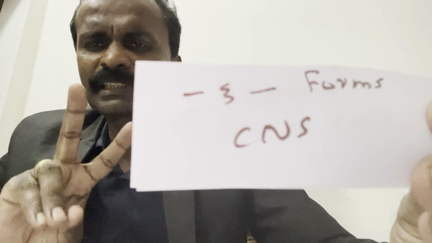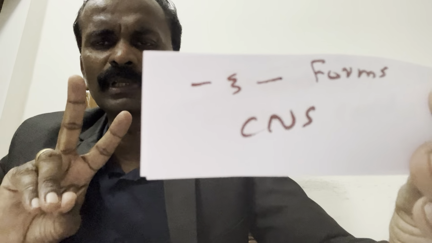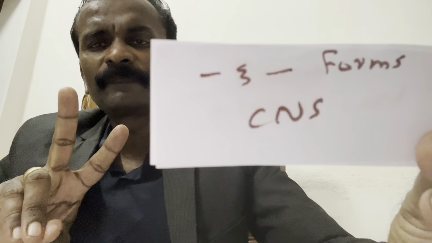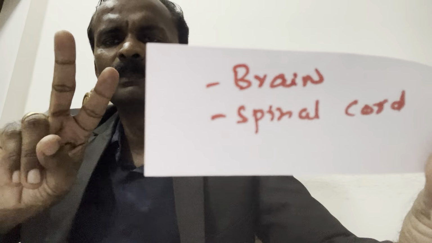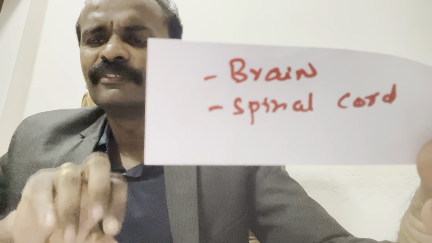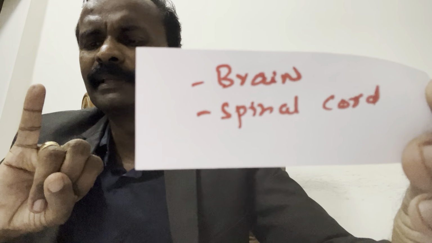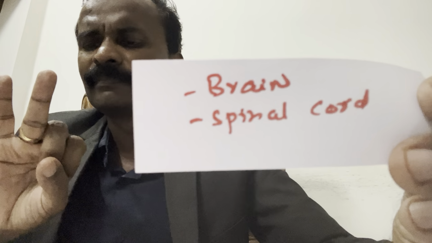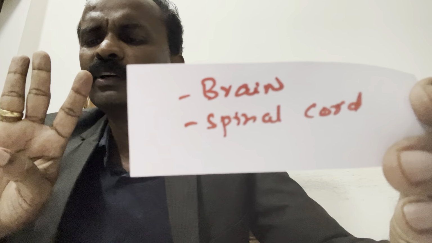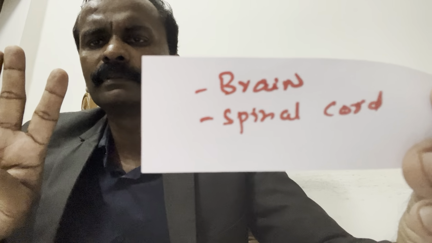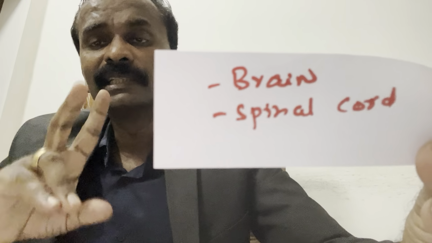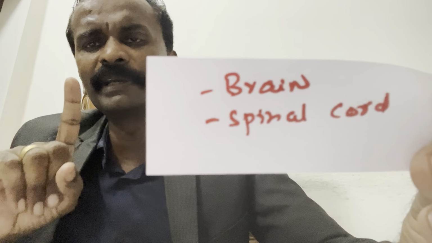The central nervous system consists of only 2 parts, not 3. That itself is an MCQ. That is brain and spinal cord. First choice they will give only brain. Second choice only spinal cord. Third choice brain and spinal cord. Fourth choice brain, spinal cord, muscles and bone. We will get confused in the examination hall. Central nervous system, only 2 parts. Keep it in mind: brain and spinal cord.